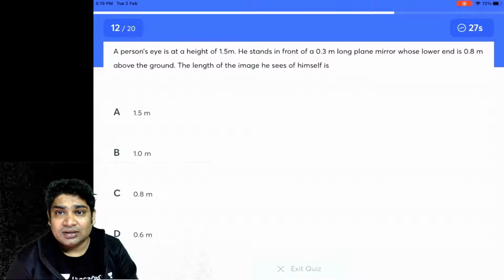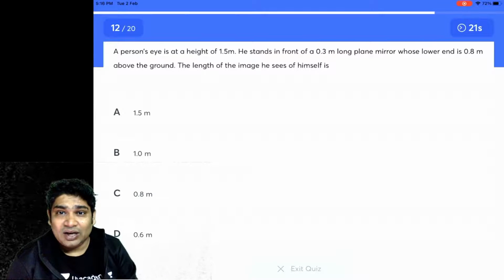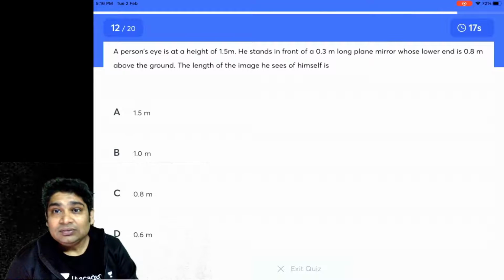The lower end doesn't give you the complete height. Anyway, what is the total height that he sees of the image?